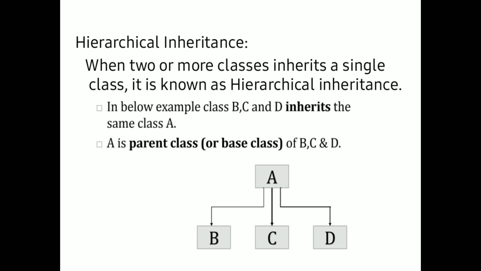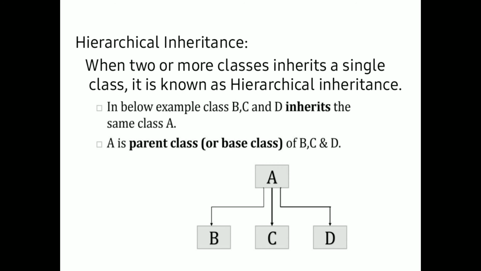Let us observe the diagram here. We have classes A, B, C, and D. Here in the diagram, A acts as a parent class. Why? Because A is giving properties to B, A is giving properties to C, and also A is giving properties to D.